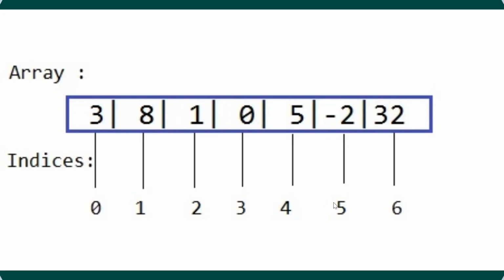0, 1, 2, 3, 4, 5, 6, which means when the maximum index is 6, the length of the array will become maximum index plus 1. The length of the array will become 7: 1, 2, 3, 4, 5, 6, 7. The length of the array is 7. In other words, we can represent that as length of the array is equal to maximum index plus 1.